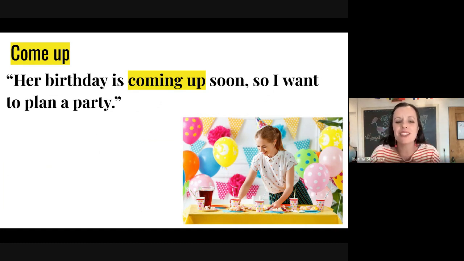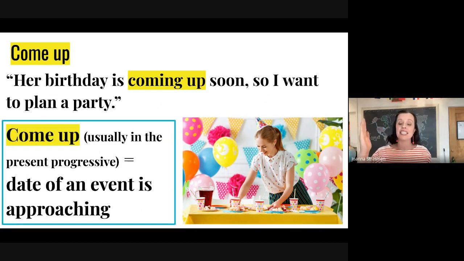And we typically use this for dates or events, special events. And it means that the date of the event is approaching, it's coming quickly. So if it says her birthday is coming up soon, that means her birthday is approaching soon. The date of her birthday will happen soon.